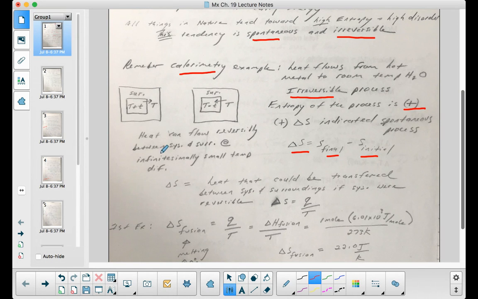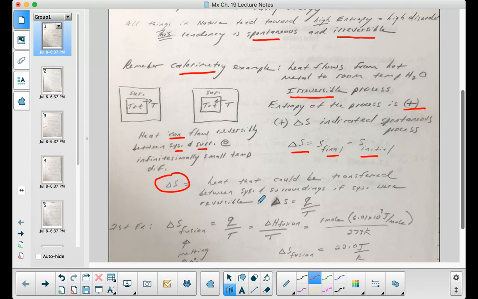So what we know in terms of our calorimetry experiment is that heat can flow. It can flow. It's possible. It doesn't tend to do this, but it can flow reversibly between system and surroundings at infinitesimally small temperature differences. So when we talk about delta S, how we define delta S, it's the heat that could be transferred between system and surroundings if the system were reversible.